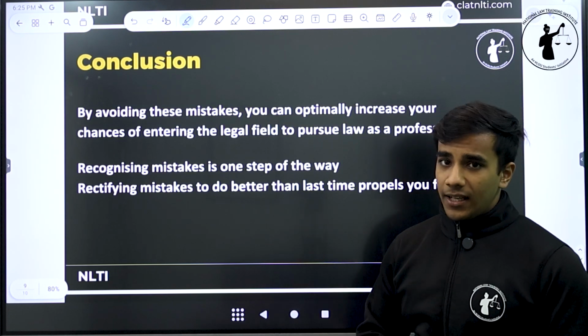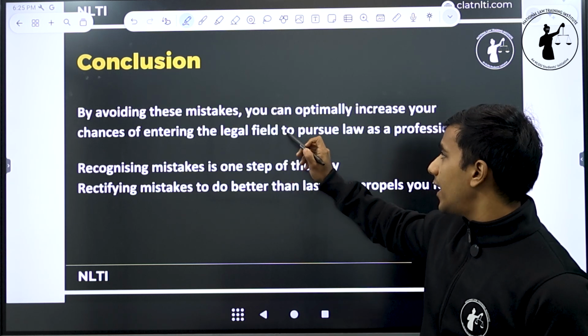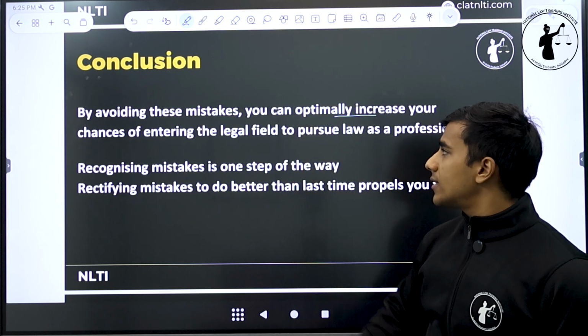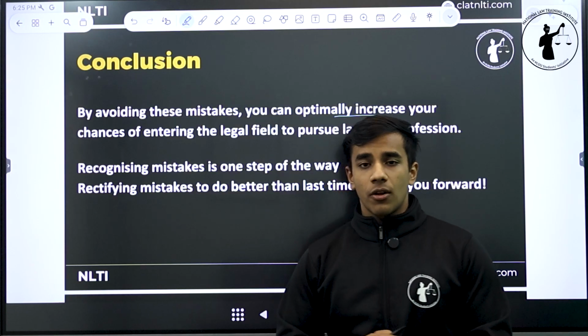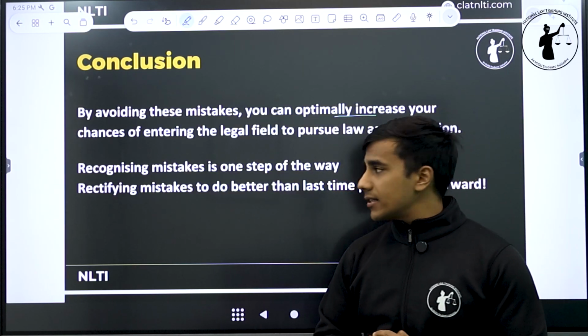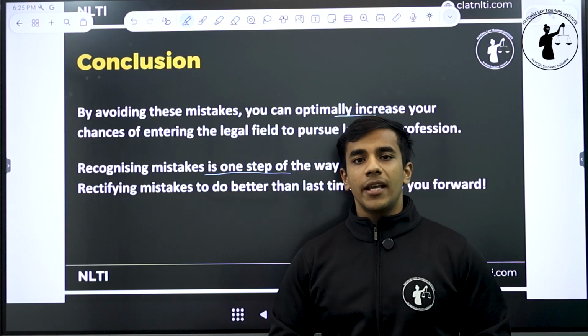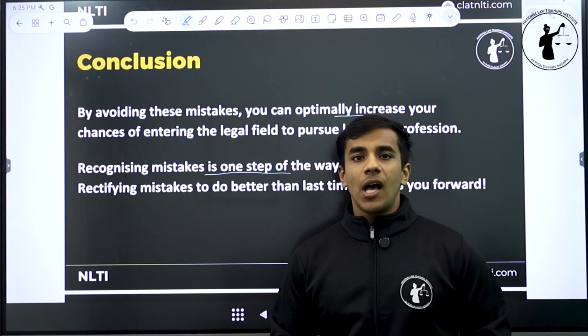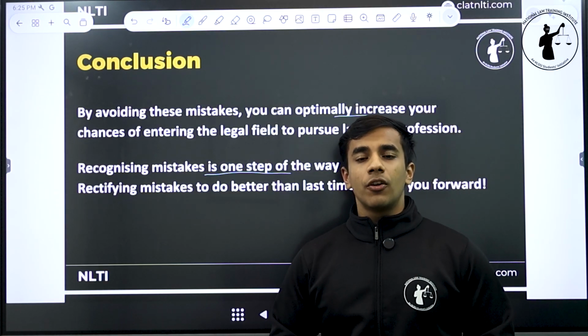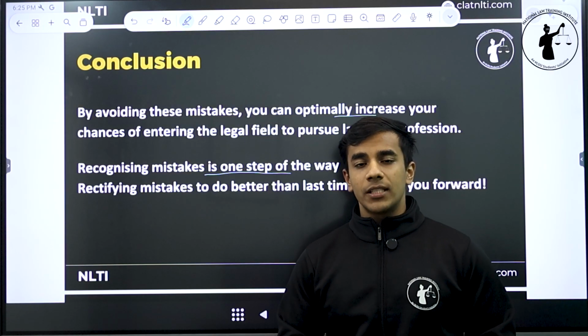The conclusion is very clear from this session that you have to avoid these mistakes so that you can optimally increase your chances of entering one of the great colleges or one of the best colleges for 3-year LLB, that is the Delhi University. Recognizing mistakes is one step of the way, but rectifying your mistakes is more important. आपको पता है कि आप गलती कर रहे हो, but if you're not working on addressing those mistakes, that is worse.